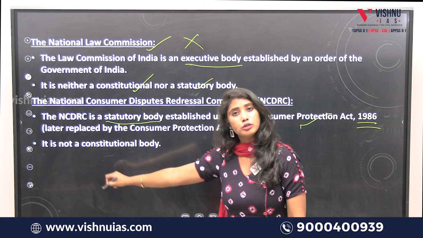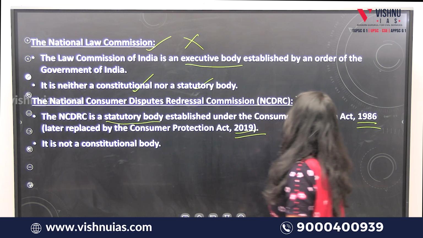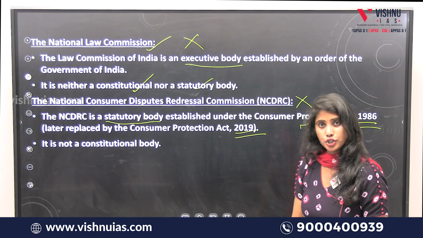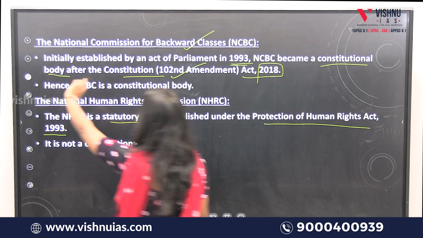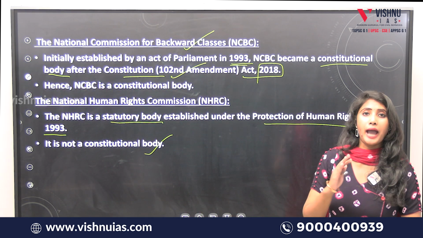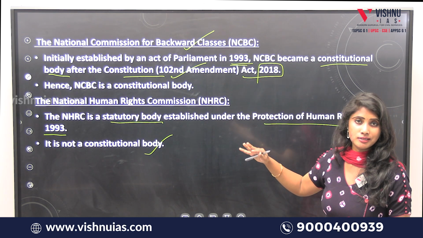So we can say that this is also not a constitutional body, hence it does not fall under the category of constitutional body, which is a wrong answer. So finally the correct answer for this question is National Commission for Backward Classes, which is the only constitutional body mentioned in this question.